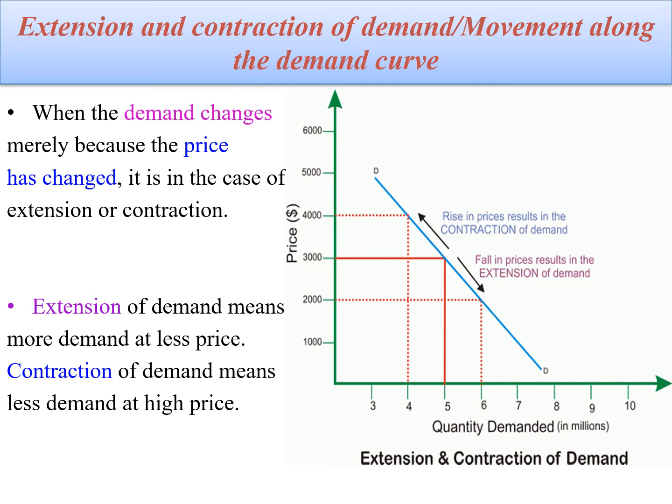So, if we consider the initial price and demand for the commodity, the price is 3000 and the units purchased of the commodity is 5. Now, the situation has changed and the price changes from 3000 to 4000. Now, what happens? The consumer is purchasing only 4 units of the commodity. That means if the price rises, the quantity purchased of a commodity decreases, and that is nothing but the contraction of demand.